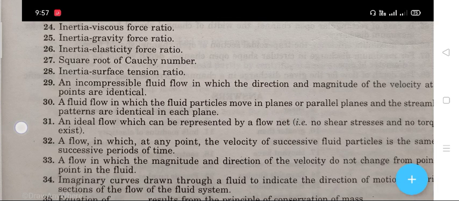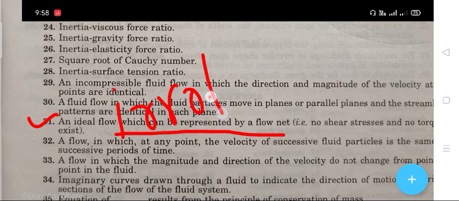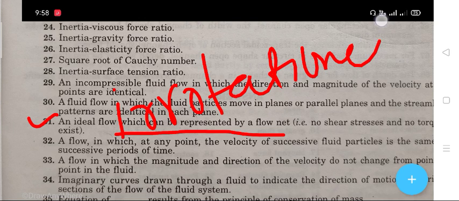Question number 31 says that an ideal flow which can be represented by a flow net, the right answer is irrotational flow.